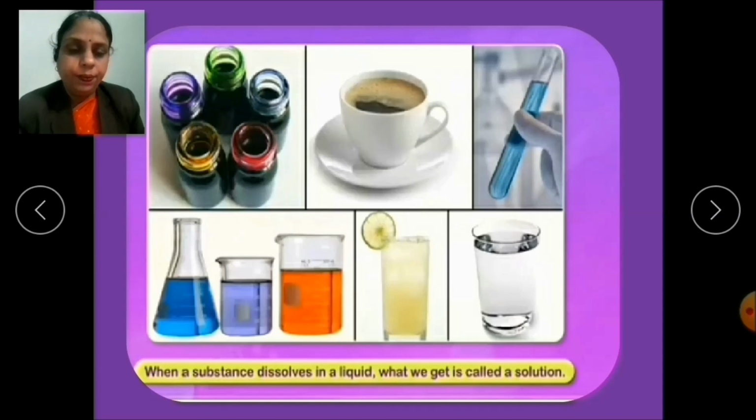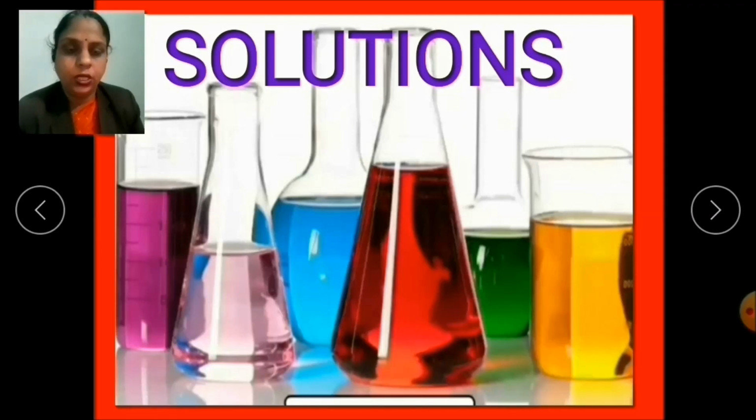Now children, when a substance dissolves in a liquid, what we get is called a solution. Have you ever seen that something that we mix with water disappears, while some things do not? Now children, why does this happen? This is because the things which disappear get dissolved in water, and things which do not disappear remain visible to us.